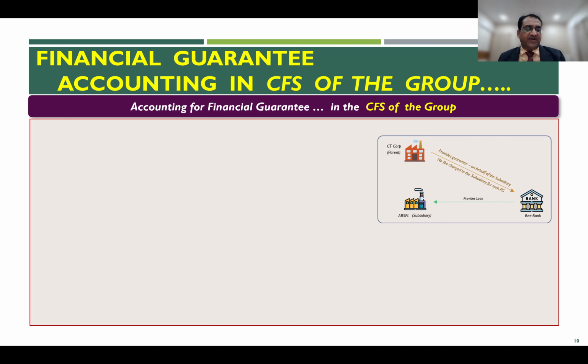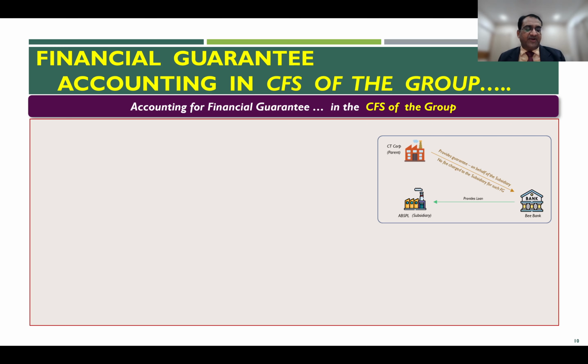So let me clear this. In the CFS, the journal entry which was recorded by the parent in its separate financial statement will be required to be reversed because it is intragroup, effectively speaking. And therefore, they will reverse this entry. What in the previous slide we saw, that entry gets reversed. Now, what is the effect of this entry?